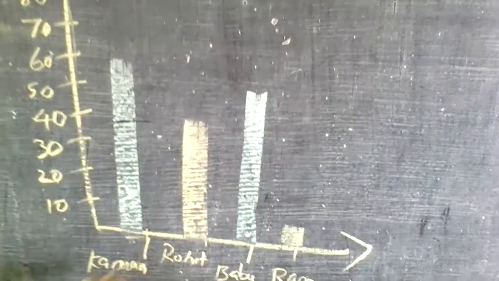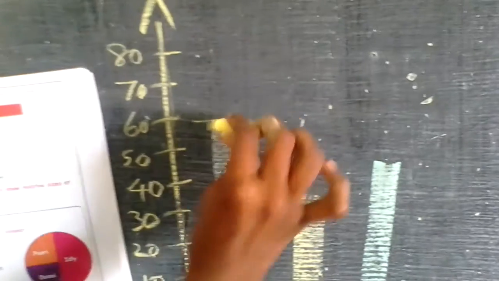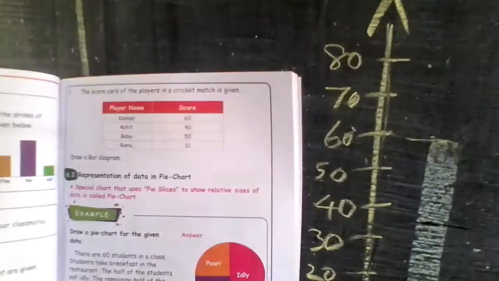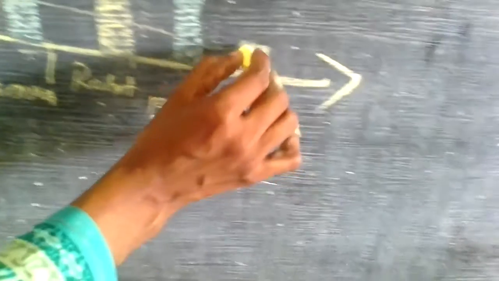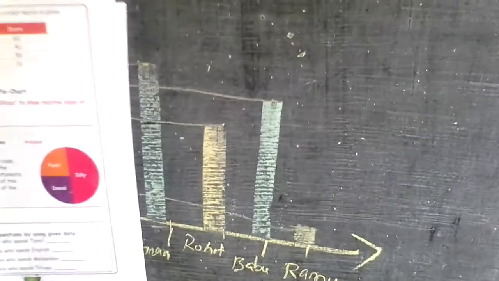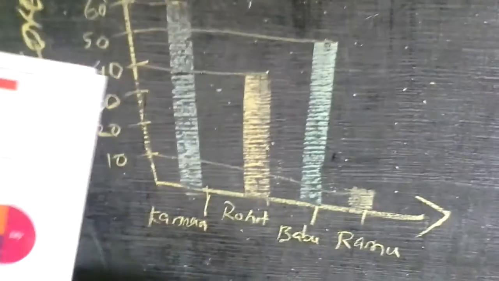It's just like that. So Kannan, what did they say? Kannan said 60, so straightly 60. From here I have started. Then for Rohit, they said 40, so here it is 40. Then Babu, they said 50, so here it is 50. Then Ramu, it is 10. Fine. Okay. So this is a bar graph. This way you can do it. All these graphs, bar graph, pie graph, are only to represent data. We are going to process it, and for that we are using them.